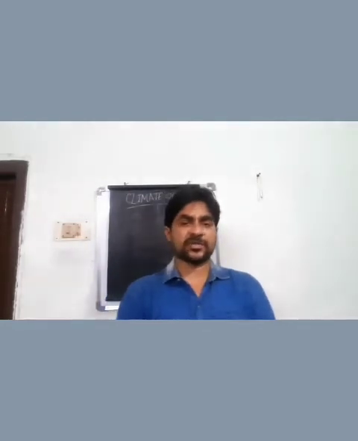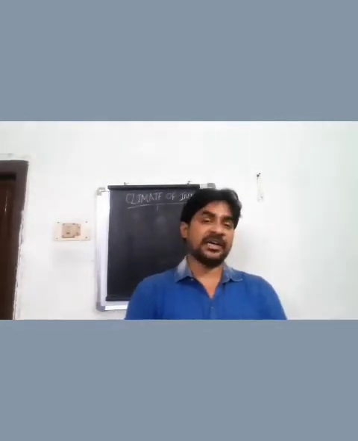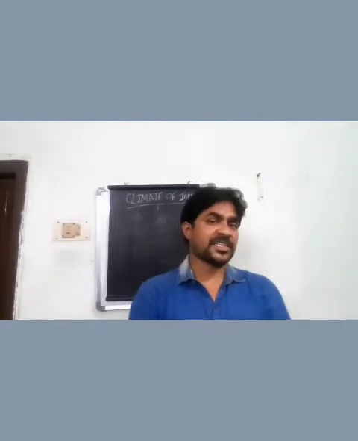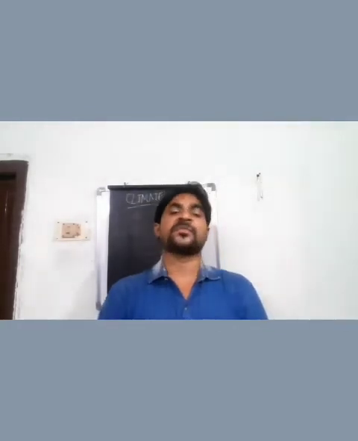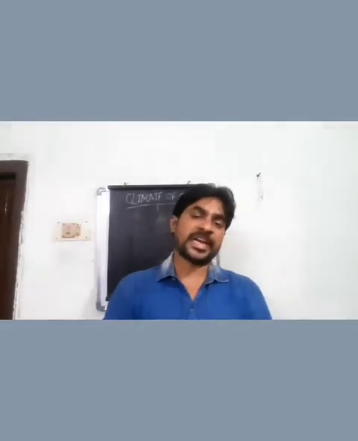Weather is the atmospheric change over a small area and a short period of time, an average of 10 days, that is called weather. Next, climate means atmospheric changes over a larger area and a longer period. Long period in the sense of a 30-year average is called climate. That is the difference between weather and climate. Then come to the climograph.